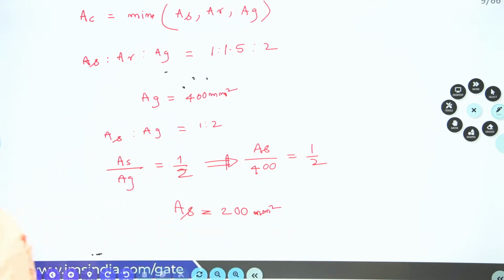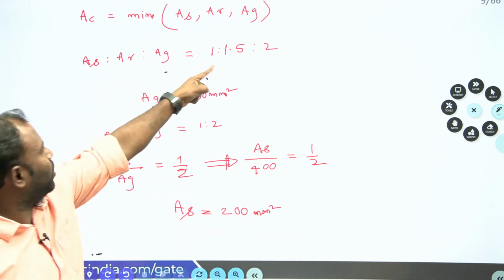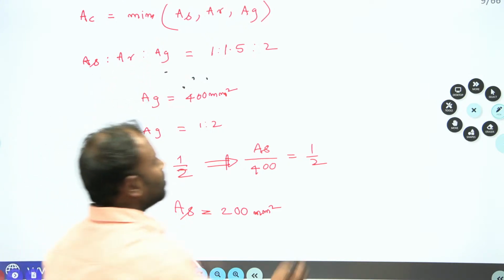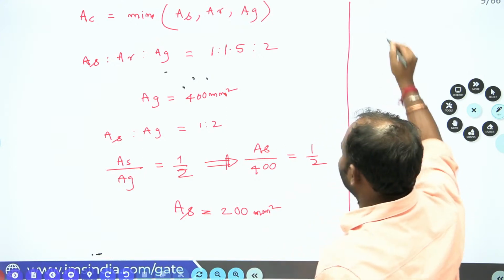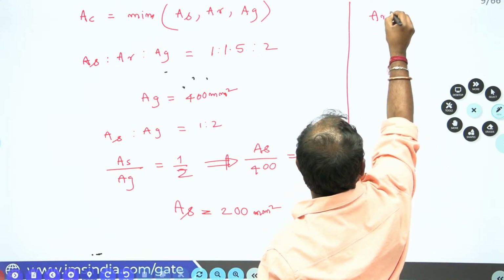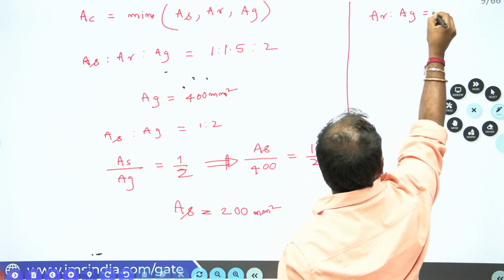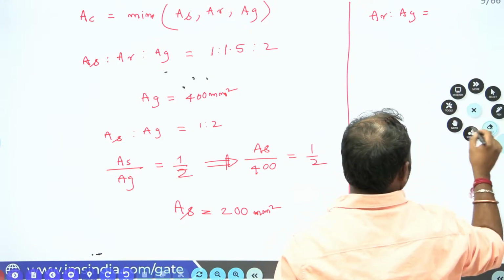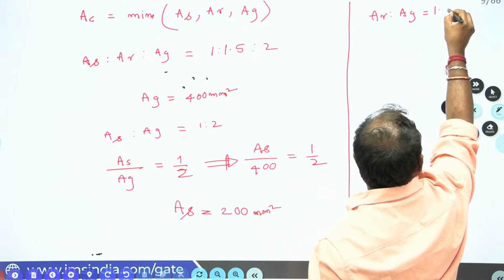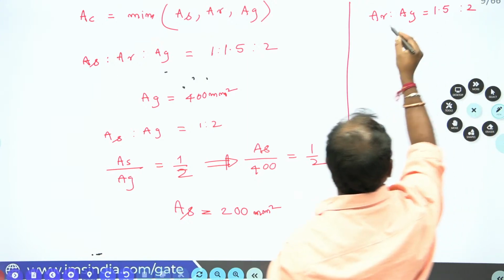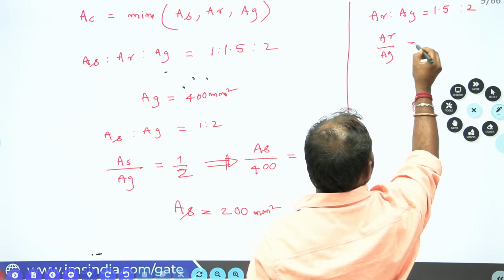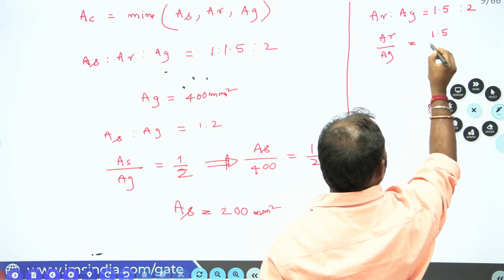Clear, everybody? If I go for this one, 1.5, AR is to AG, so that I will get my AR also. Let us calculate that also so that you get clarity. AR is to AG is equal to 1.5 is to 2, such that AR by AG is equal to 1.5 divided by 2.